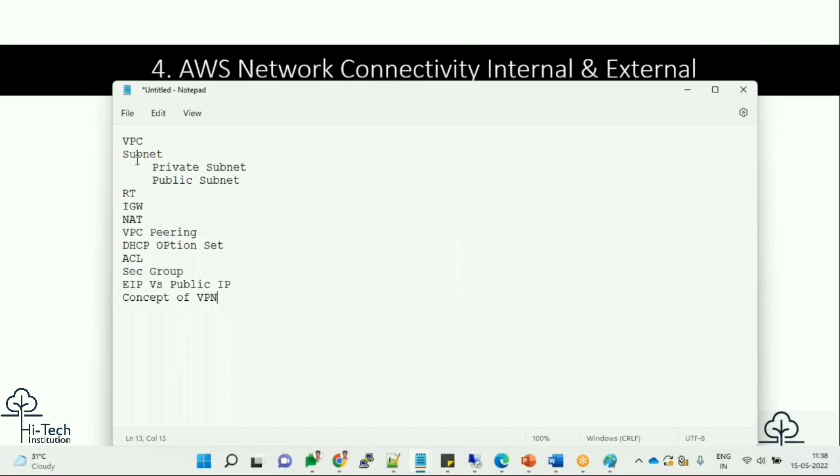As for practical exposure, if you don't have VPN, no problem. There will be a dedicated network team in every environment. The cloud architect need not be involved in that. If you understand the concept, that's fine. Practically, the cloud and network guys will be implementing it, but for the remaining stuff you should have an answer. Direct Connect is similar to VPN, whatever.